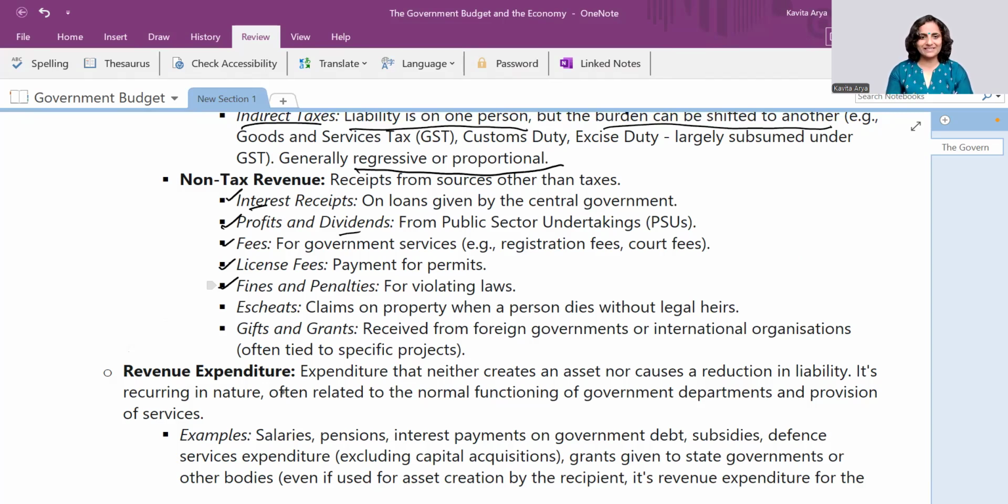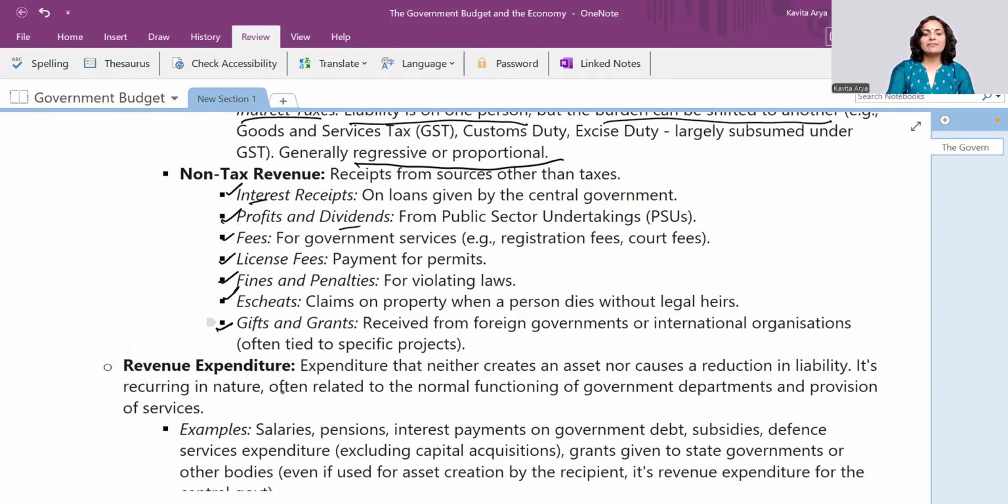I'm simply giving you an example. Escheats. Escheat means the property on that claim where a person dies without any further family, right? There is no legal claimant for the same. So that property goes to the government and that becomes the non-tax revenue for the government. Gifts and grants also are there in the same category.